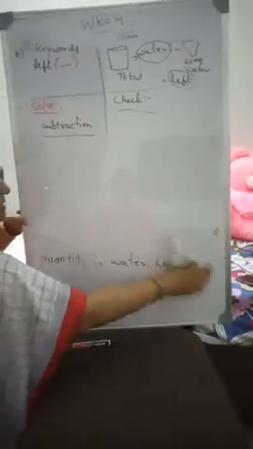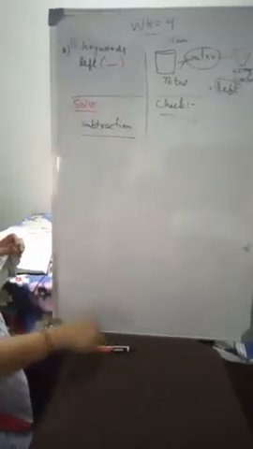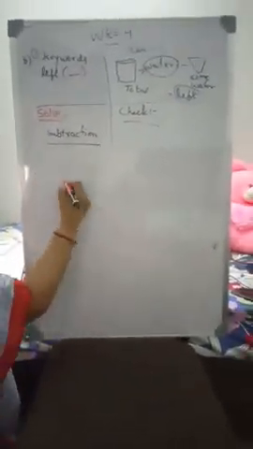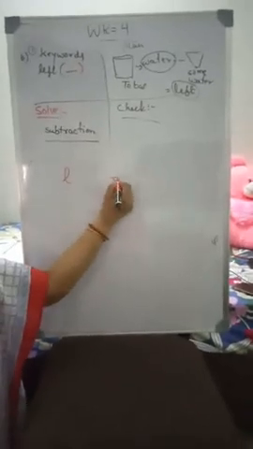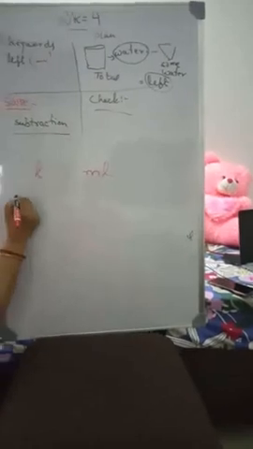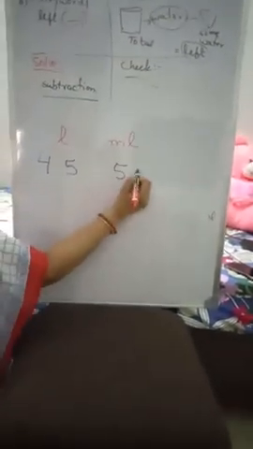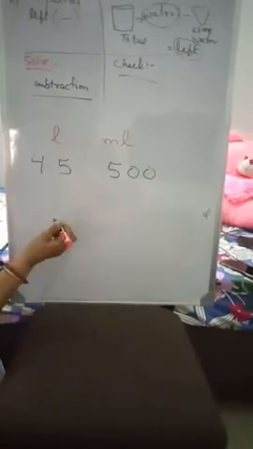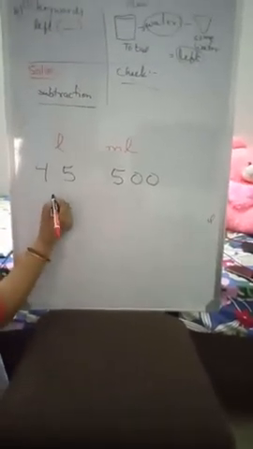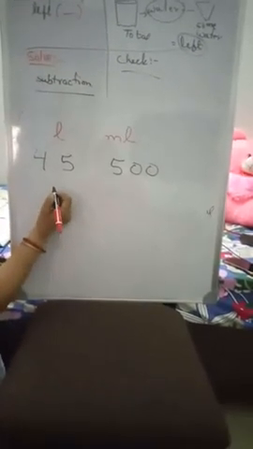In order to find out left, we will have to do which operation? Subtraction. So let us find. Firstly write down the two columns, liter and milliliter. The total quantity of water is 45 liter and 500 milliliter. From that, what quantity is sold out?